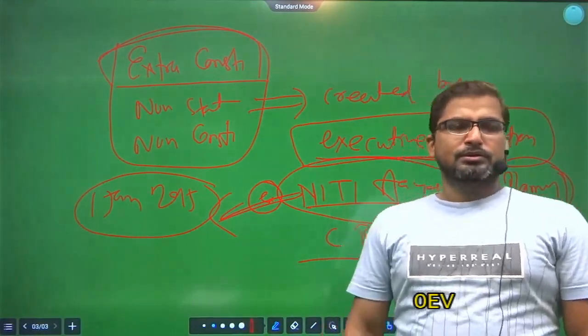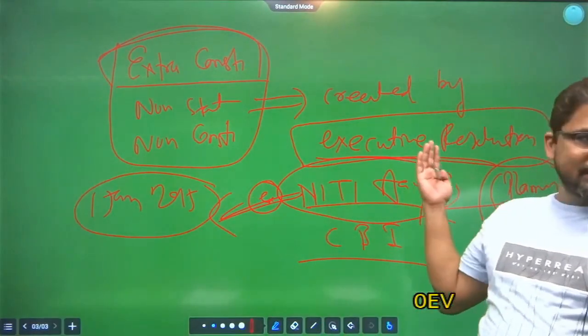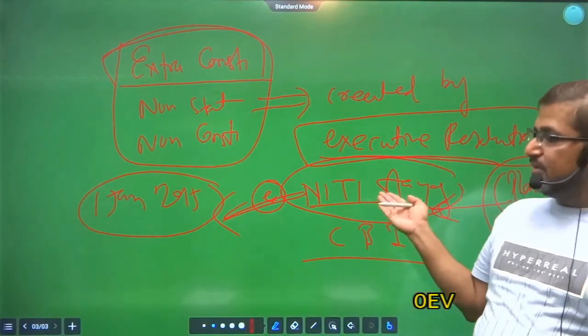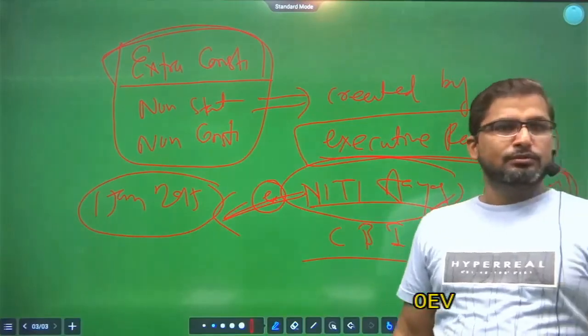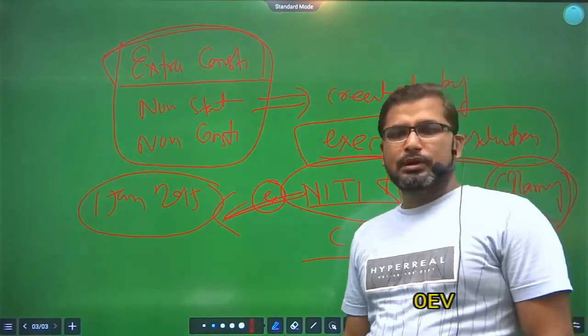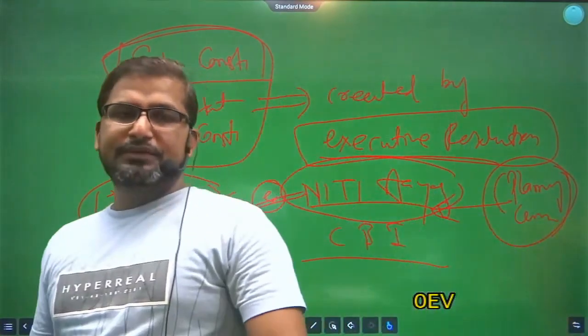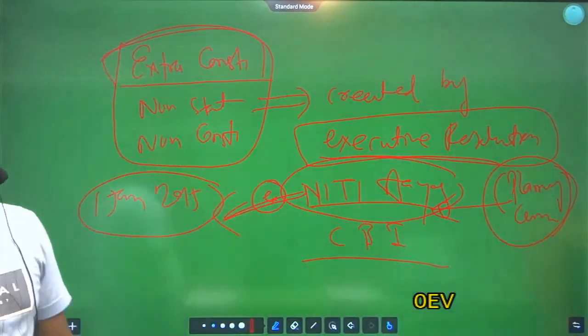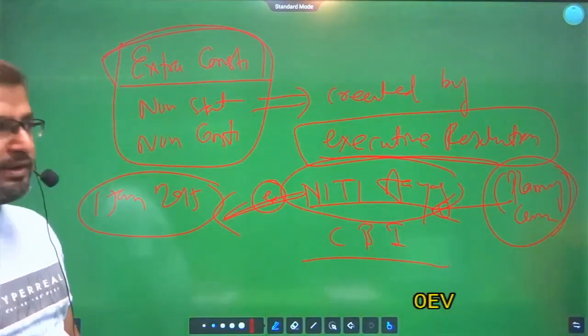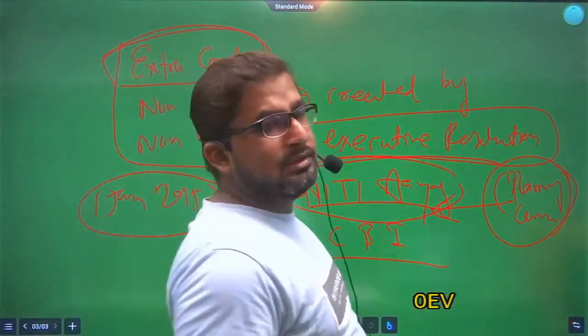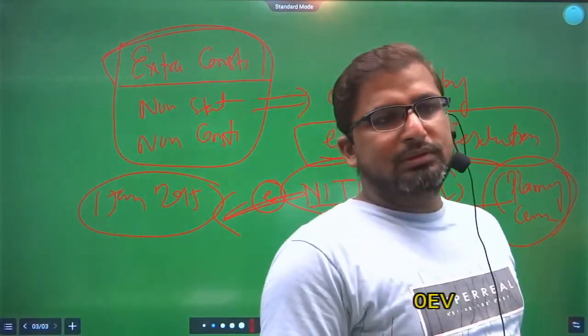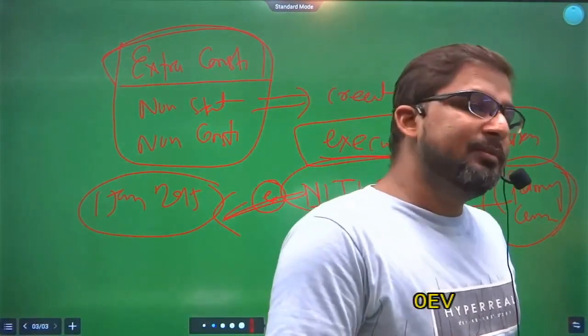Clear? So Planning Commission has been abolished and it has been replaced with the Niti Aayog on the 1st January 2015. So no special act is required to abolish any extra constitutional body. Clear? It can be simply done by the executive.